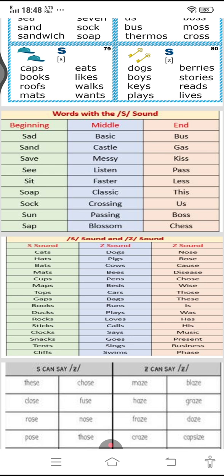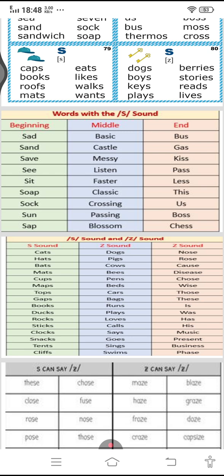Look at the first column. S sound: caps, cats, hats, bats, mats, cups, maps, tops, gaps, books, ducks, sticks, clocks, snacks, cliffs.